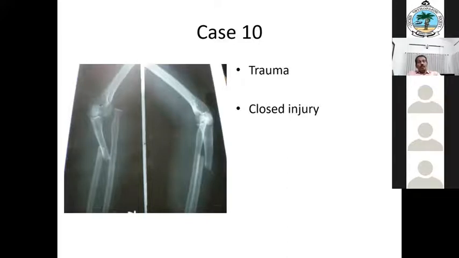Will you reduce the radial head? Will you fix the radial head with a transarticular K-wire? No, while fixing the ulna, the radial head will automatically reduce, isn't it? Yes, but the ligaments will be ruptured. Okay.